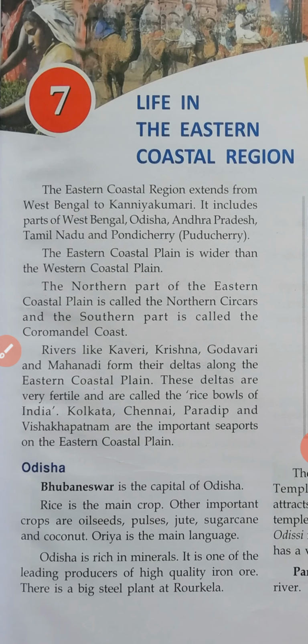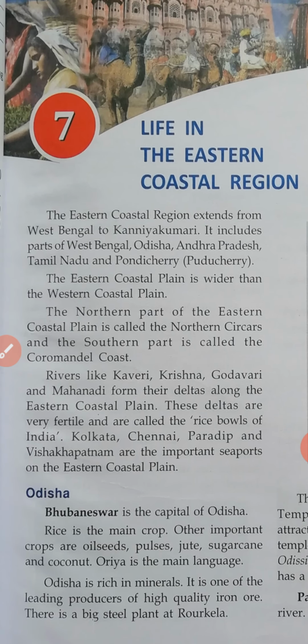The northern part of the eastern coastal plain is called the Northern Sarkars and the southern part is called the Coromandel coast.